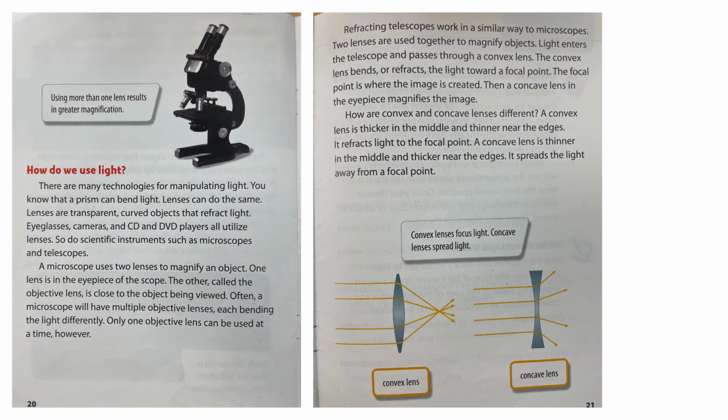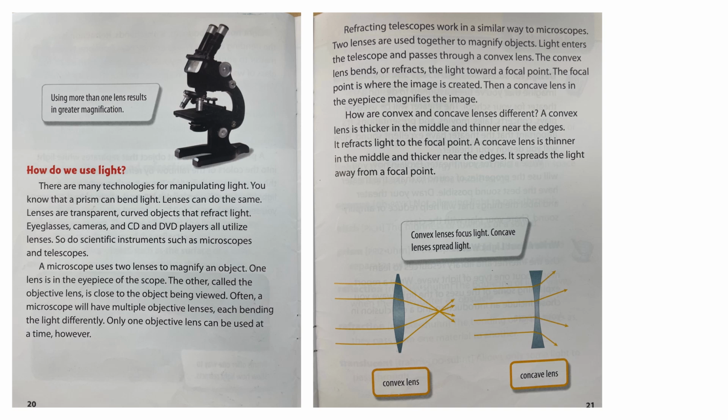A microscope uses two lenses to magnify an object. One lens is the eyepiece of the scope. The other, called the objective lens, is close to the object being viewed. Often a microscope will have multiple objective lenses, each bending the light differently. Only one objective lens can be used at a time, however. Using more than one lens results in a greater magnification.